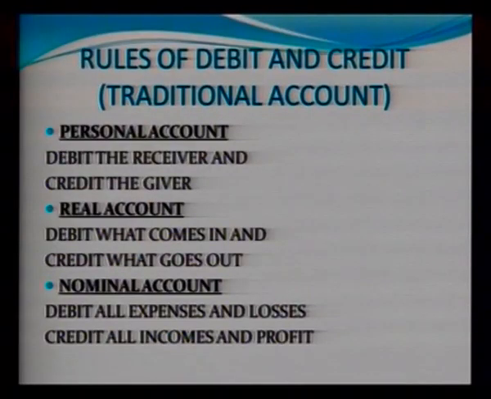The third category is nominal account. In this category, the rule is: debit all expenses and losses, credit all incomes and profits. For example, if we paid wages, then wages are an expense and should be debited. And if we received a discount, it is income, so discount will be credited.